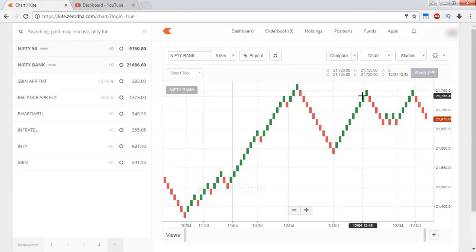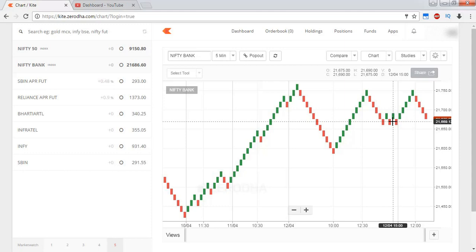So by doing total 2 trades, 1 2 3 4 5 6 7 8 9 candles here, and 1 2 3 4 5 6 7 8 candles here, so total 18 candles, 18 into 15, so that's almost 270 points. So total 270 points we can make in 2 trades. So if you avoid these whipsaws, let's say 3 or 4 more trades you are done because there is a movement here and here, so let's say you lost another 50 to 60 points. Even after losing all that, you will still be able to make profit by some 200 points.